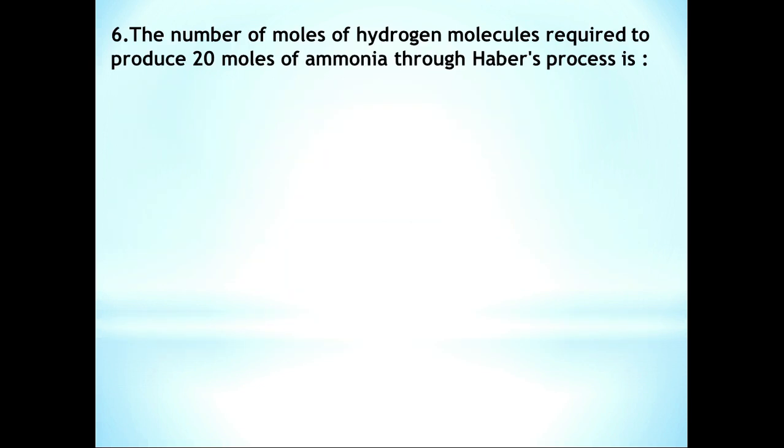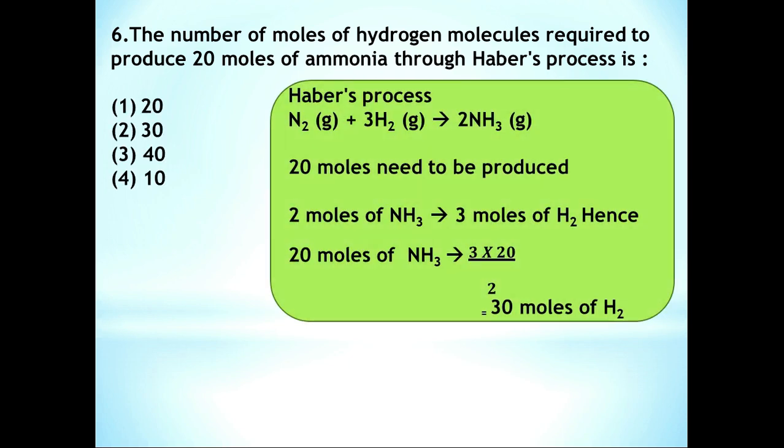Question number 6. The number of moles of hydrogen molecules required to produce 20 moles of ammonia through Haber's process is. If you consider the reaction of Haber process, N2 gaseous plus 3H2 gaseous give 2NH3 gaseous. Here 20 moles of ammonia to be produced. So just look at this reaction. 2 moles of NH3 is produced by 3 moles of H2.